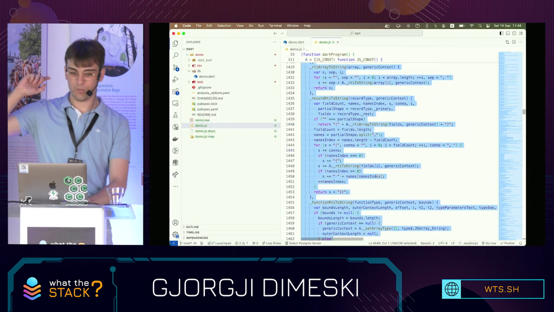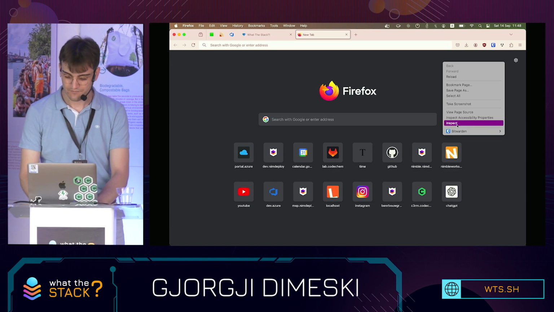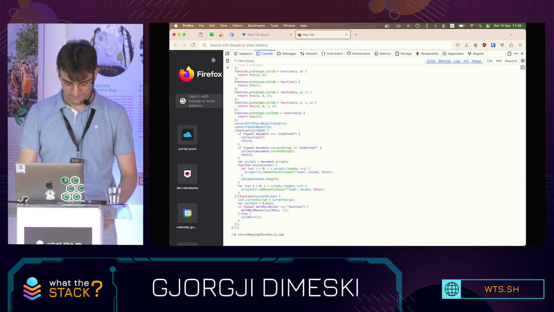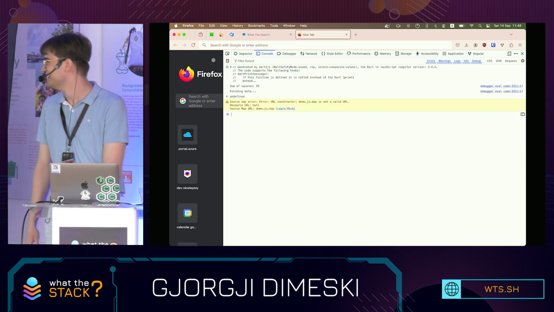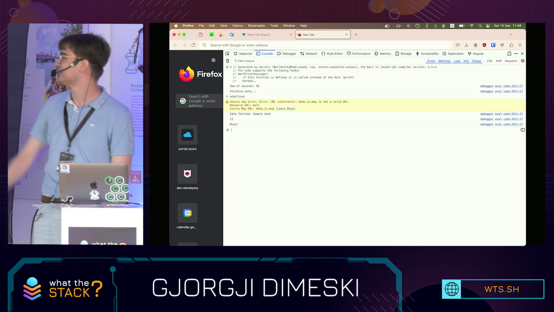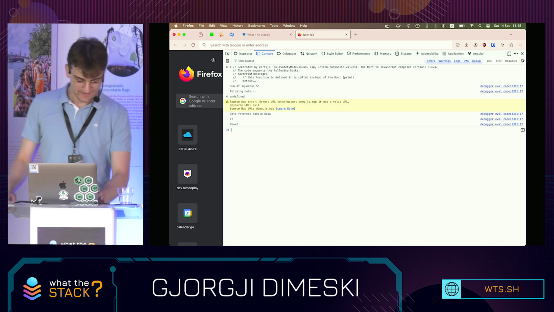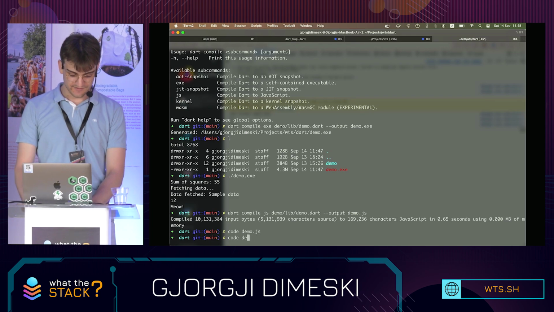I'm gonna try copying it and putting it inside a browser. And hit enter, and my browser crashed. Well, but it works. See, the cat meows, and my data is fetched. Yeah, that's basically how this works. I can also compile to whatever else I want.